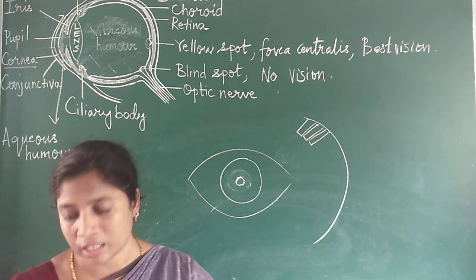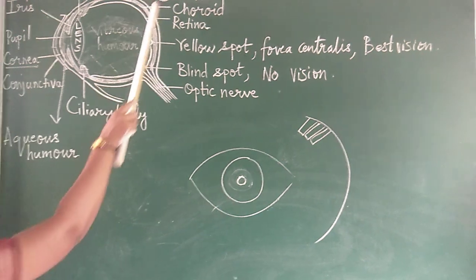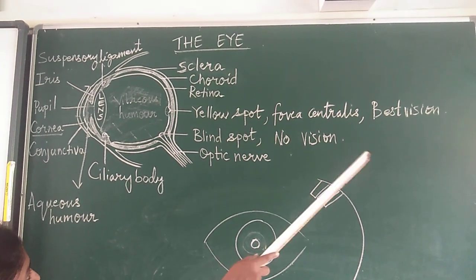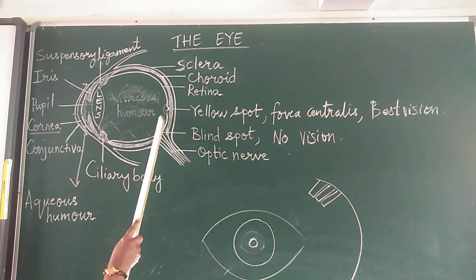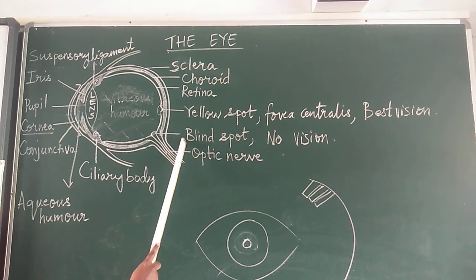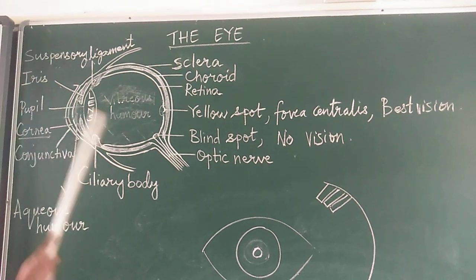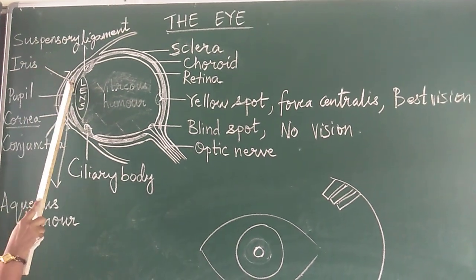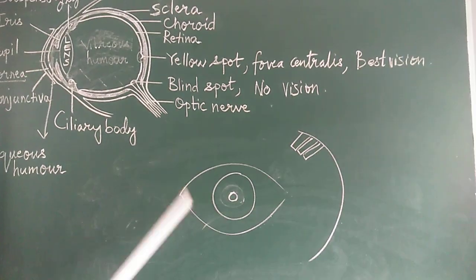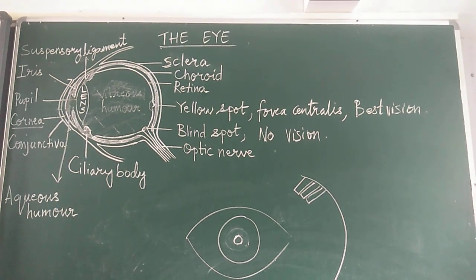So this is about this lesson. So different parts and structures, and I have already told you these three are the protective layers. I told you the importance of the yellow spot, which is the area of best vision, where cones are mostly accumulated. Blind spot, and then ciliary body, conjunctiva, cornea, pupil, this is the pupil, and this part is the iris, and then this is the sclera, and the suspensory ligament holds the lens in position. And so these are the various parts.